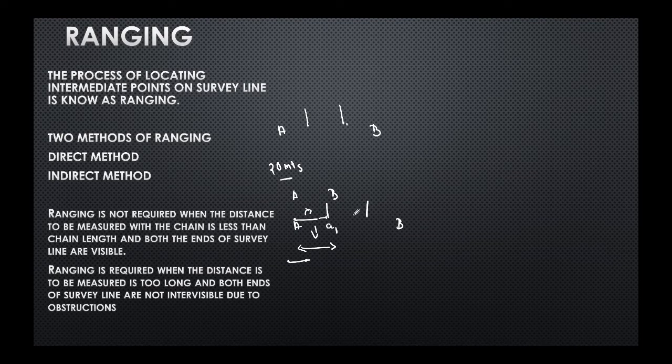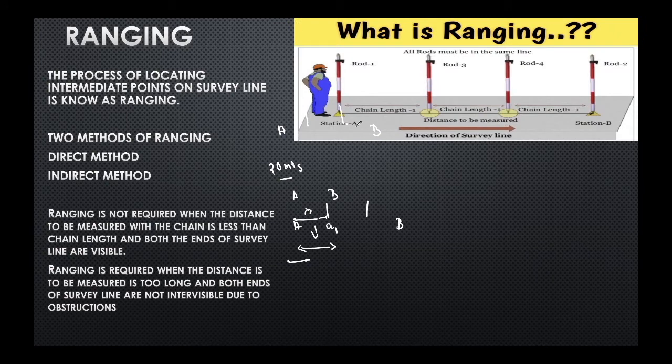See, for example, here I have station A and station B and these are longer apart, almost 3 chain lengths apart. So that is why I locate an intermediate point, that is rod 3, and another intermediate point as rod 4, so that when we range these ranging rods in a line with station A and B, and then we measure the distance between these stretches. So this process is nothing but ranging.